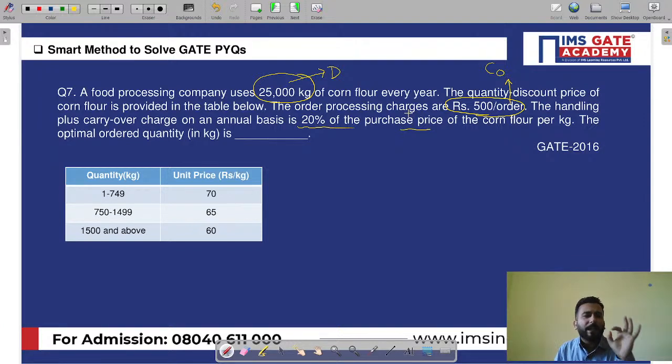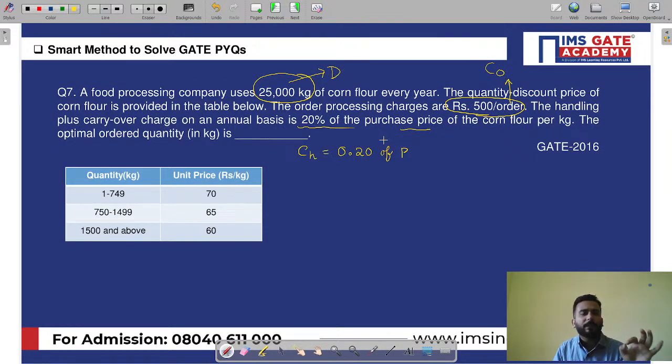My dear friends, in price break model, your first concern should be to look at whether your carrying cost is constant or whether it depends on unit price. So here it is given that your CH is 0.20, which is 20% of the unit price. That means it is varying with your unit price. Yes or no? Optimal order quantity is being asked.